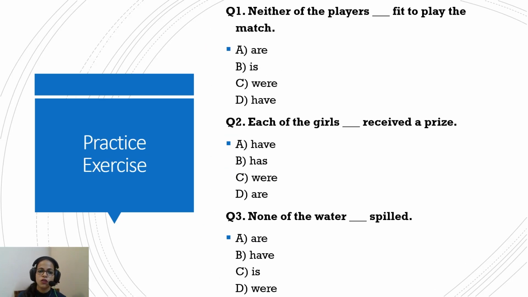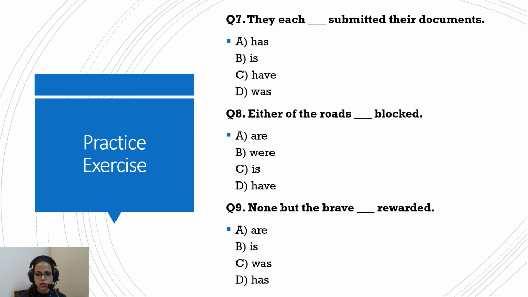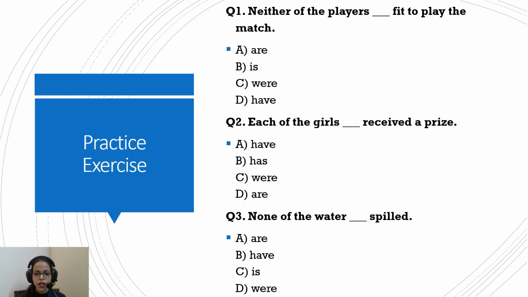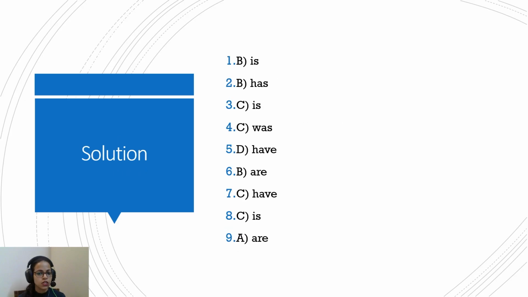Okay. Let's go. Neither of the players dash fit to play the match. So what will be the answer here? Neither of the players is fit to play the match. Each of the girls received a prize. So again, each is in the starting and not after the subject. So each of the girls has received a prize.